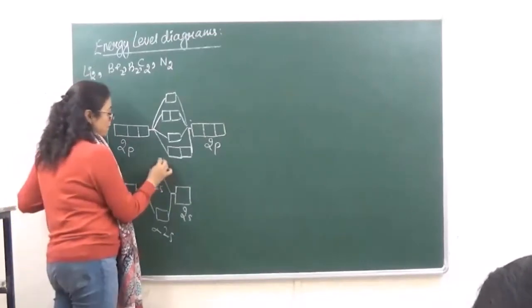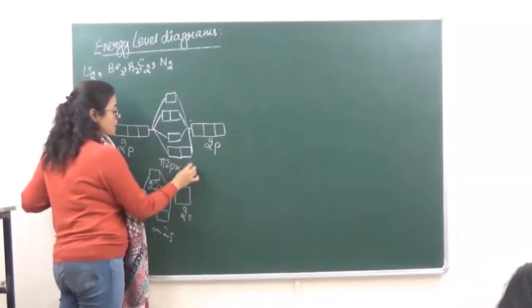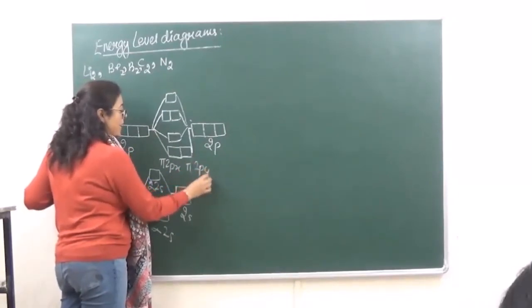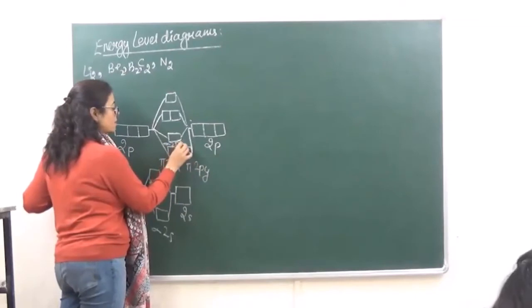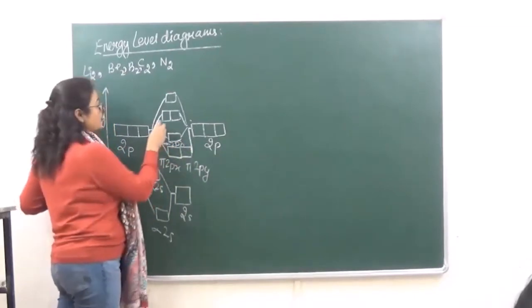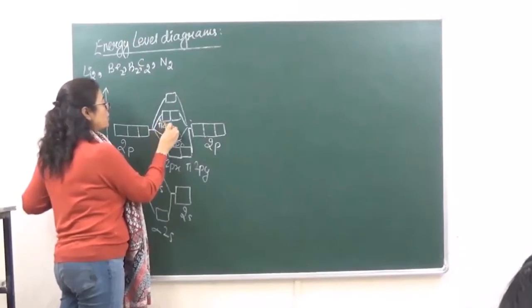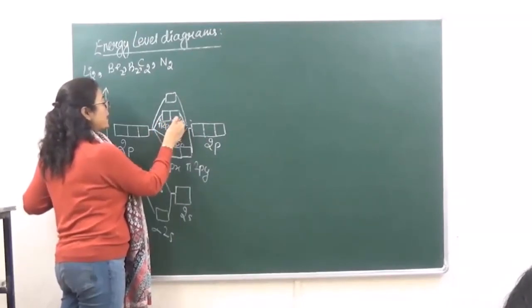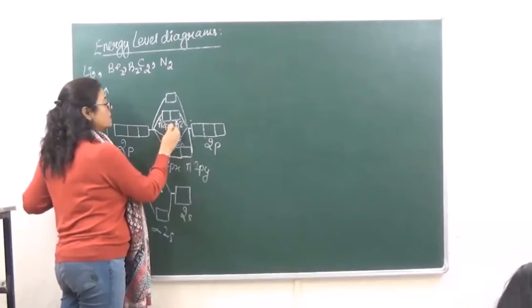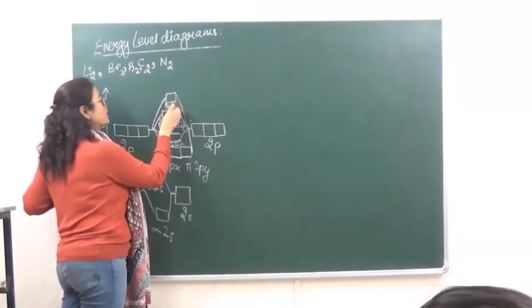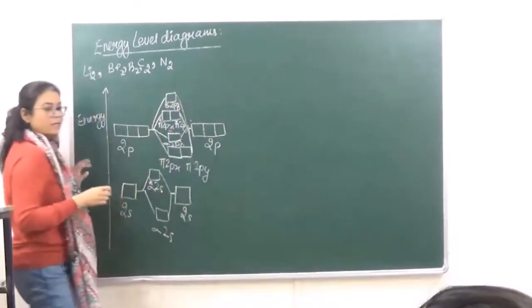This is going to be pi 2px, pi 2py and sigma 2pz. ठीक है? ये आ गया pi anti-bonding 2px, pi anti-bonding 2py and sigma anti-bonding 2pz, right?